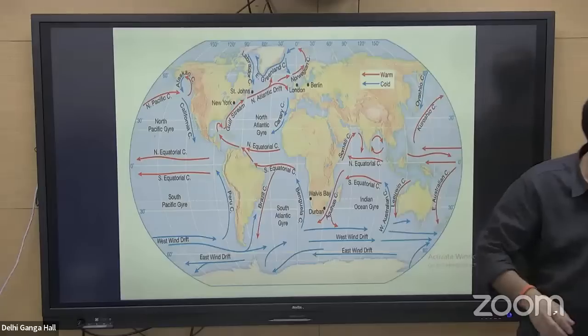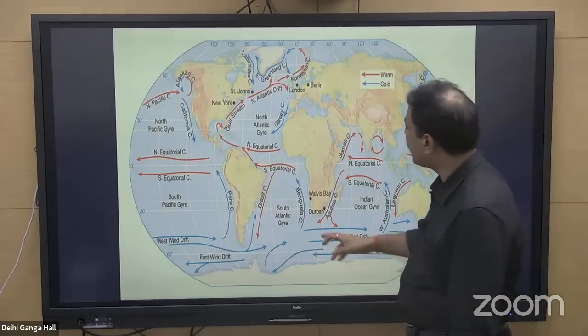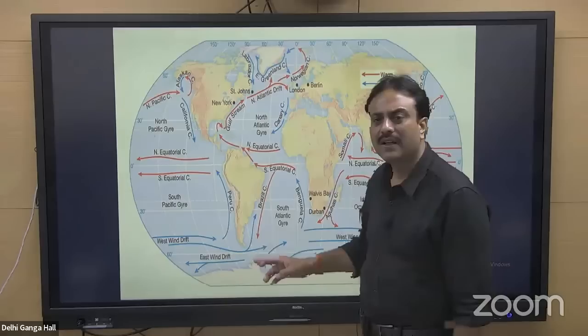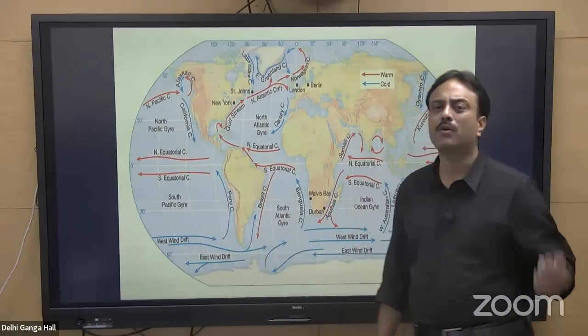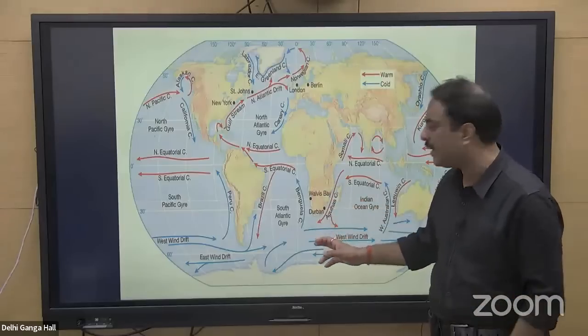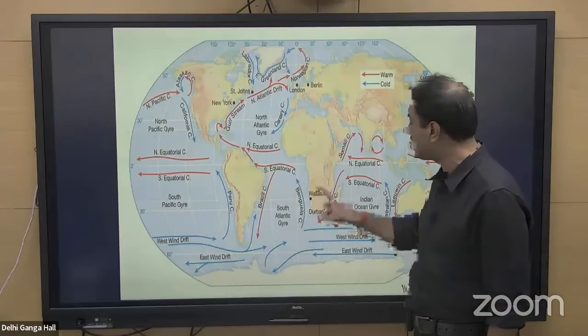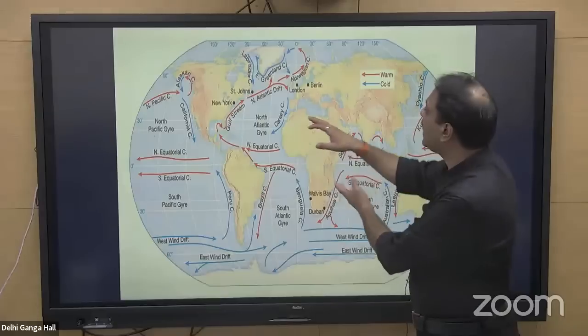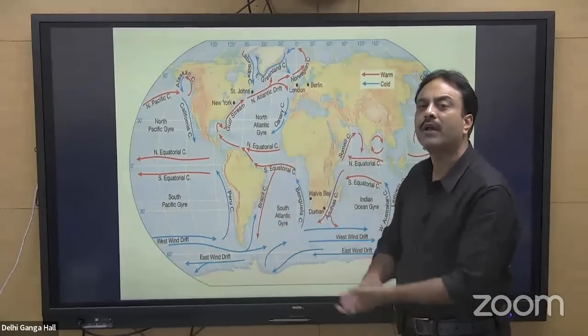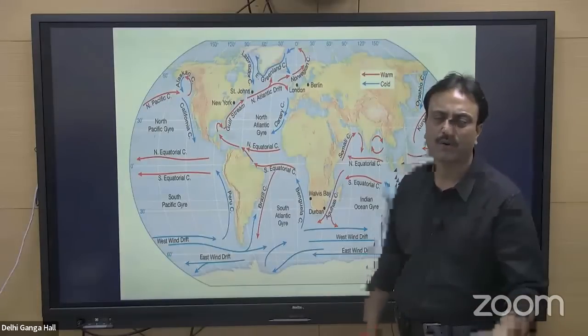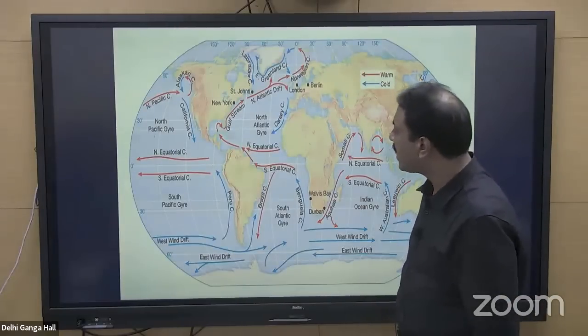A cold current always results in the formation of desert. Why? Because it reduces the amount of precipitation. When the amount of precipitation reduces, the Benguela cold current results in the formation of the Namib desert. You cannot say that the entire Sahara desert is formed by the Canaries current, but the Canaries current does contribute or assist in the formation of desert on the northwestern side of the Africa continent.